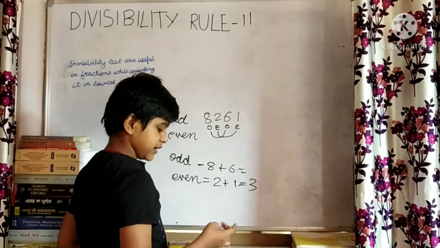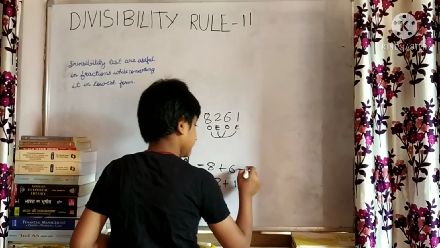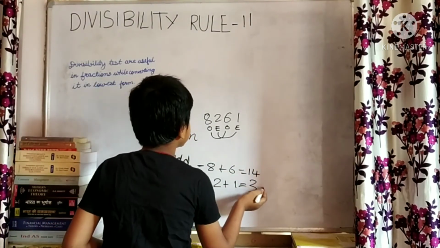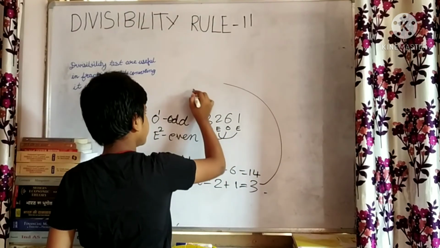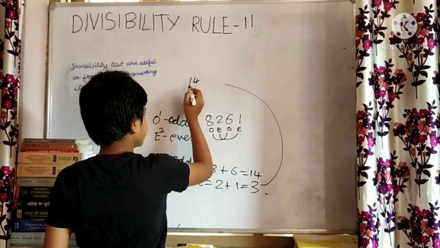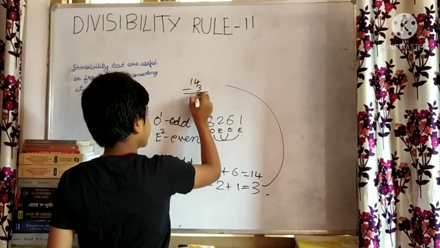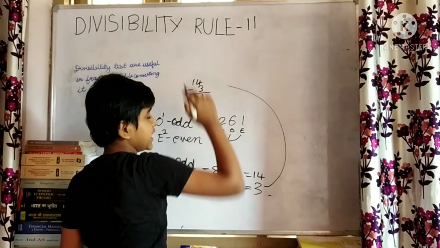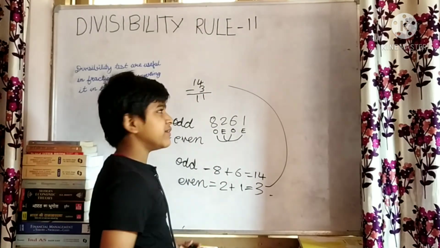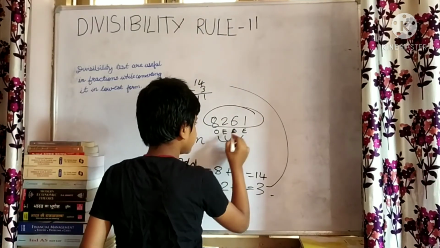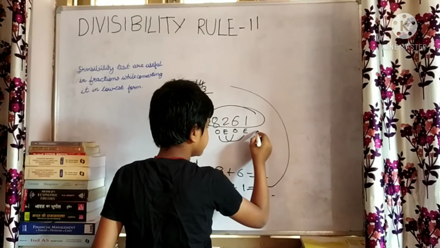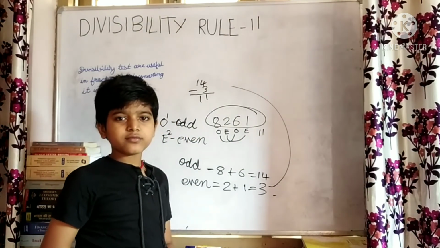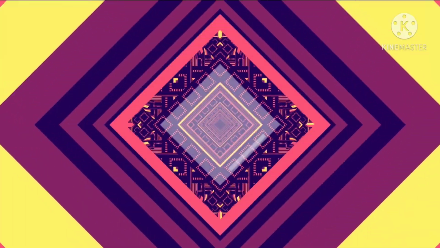Now I will take these two numbers, 14 and 3, then I will subtract these two. It gives me 11. Okay, as you know that 11 is divisible by 11. 11 ones are 11. So this whole number is divisible by 11.